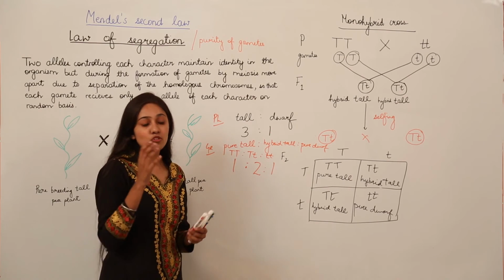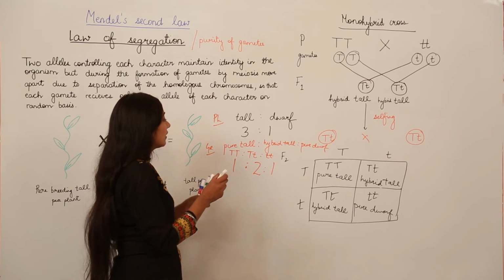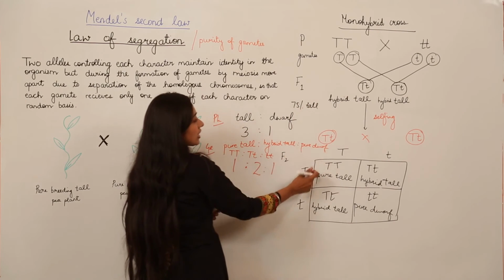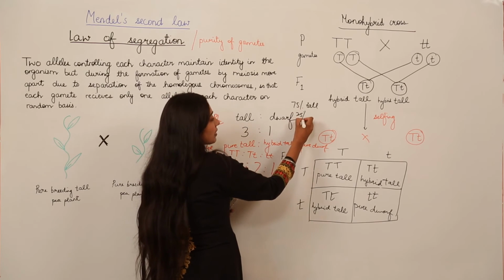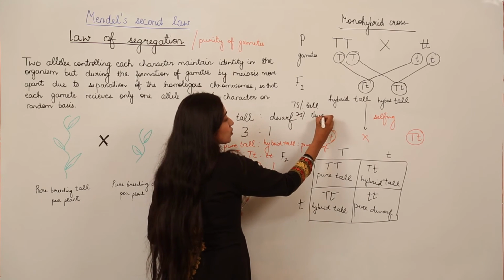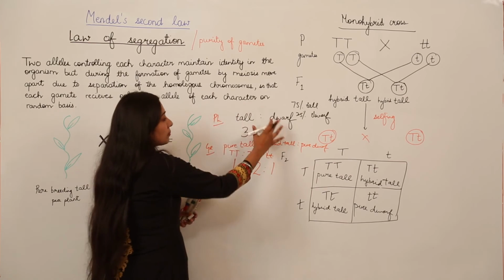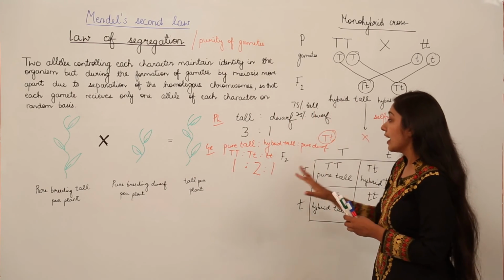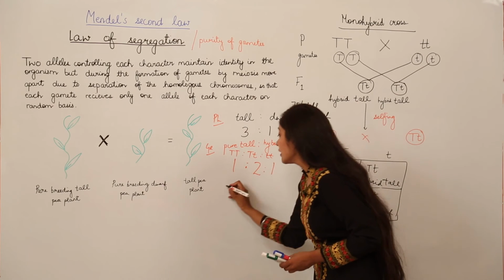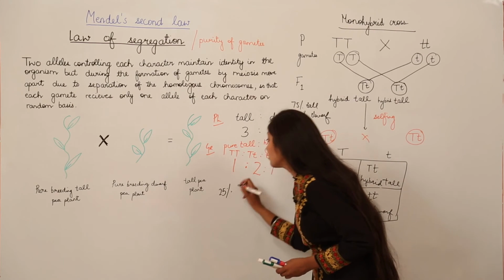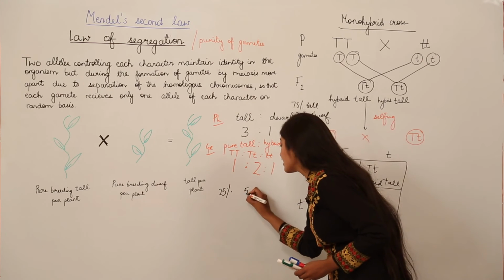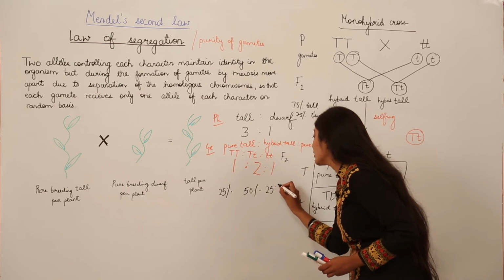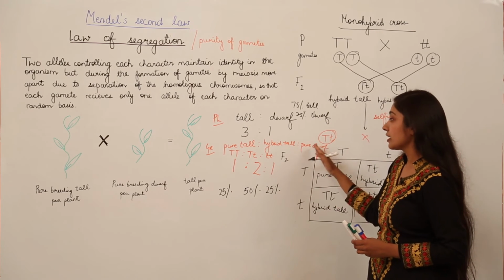If we talk in terms of percentage, what we can interpret here is 75% of the plants in the F2 generation are going to be tall and 25% are going to be dwarf plants. And here we can conclude that 25% are going to be pure tall, 50% are going to be hybrid tall and 25% are going to be pure dwarf.